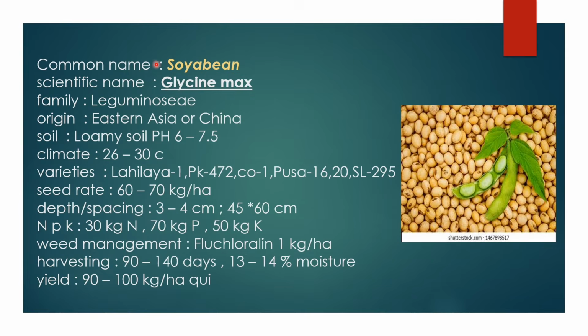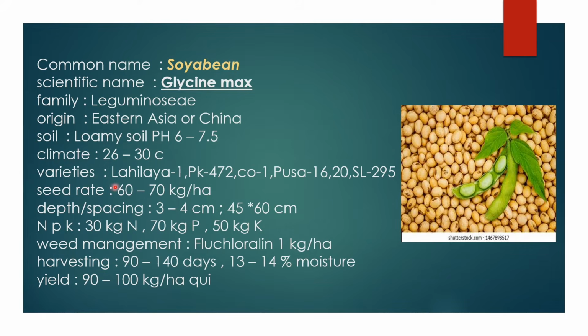The next oil crop is soybean. The scientific name of soybean is Glycine max, and the family is Leguminosae. And the origin of soybean is Eastern Asia or China. And the soil required for the soybean is loamy soils, and a pH range of 6 to 7.5 is best suitable for soybean cultivation. And for climate, it requires 26 to 36 degrees Celsius, a hot and humid, warm climate.